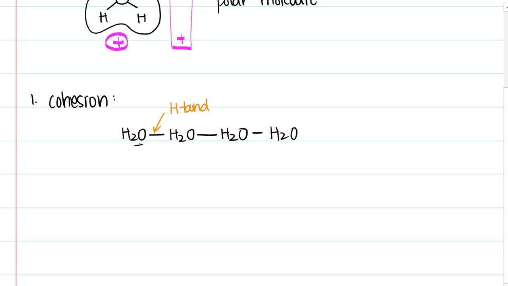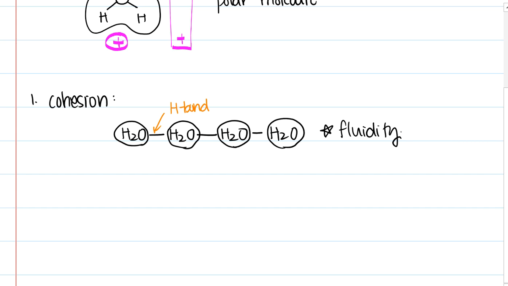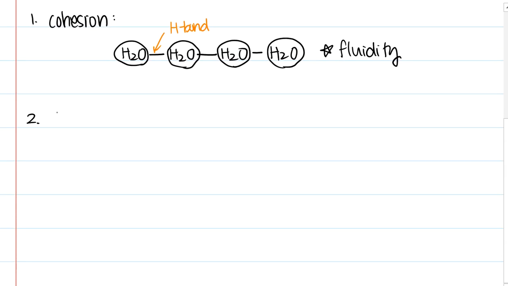Imagine water molecules are pieces of popcorn, right? So if you were to pull a popcorn, would all the other popcorns come to you? No. But if we were to string the popcorns, if you were to pull one popcorn, all the other popcorns will follow, right? So the string is basically the hydrogen bond. Does that kind of make sense? And the reason why this is very important is because it gives water the property of fluidity. Okay, so without this, water would not be a fluid. Got it? All right, so now let's continue.